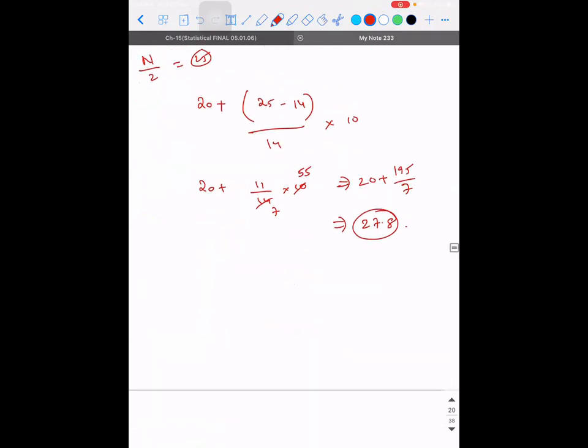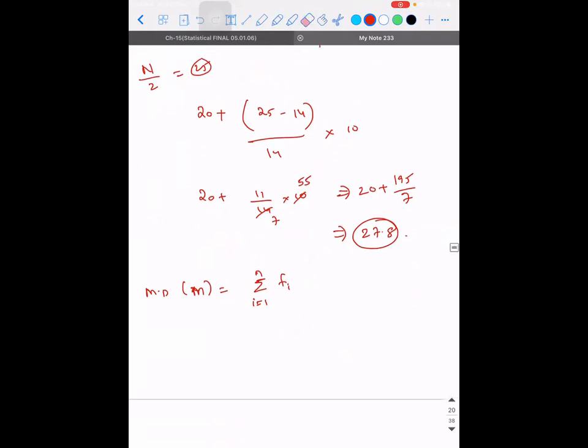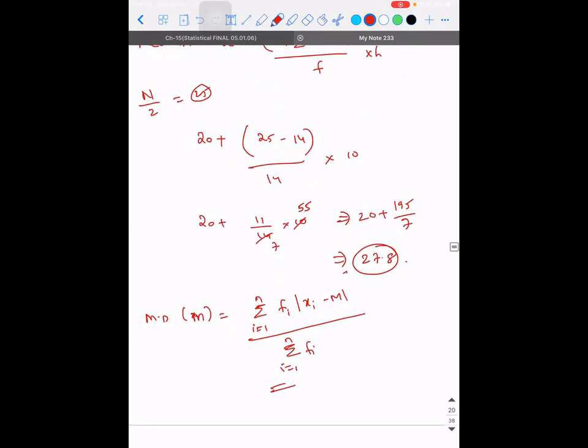Remaining things you people do. I'm telling you the formula. That is, the mean deviation about the median is equal to sigma i equal to 1 to n, fi into modulus of xi minus m, divided by sigma fi, where i is equal to 1 to n. Right? So take this m, substitute it here, you will get the answer.